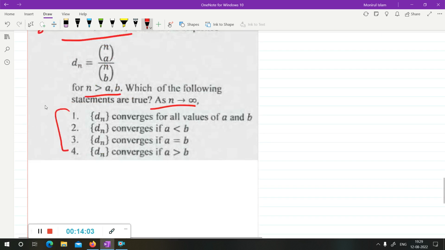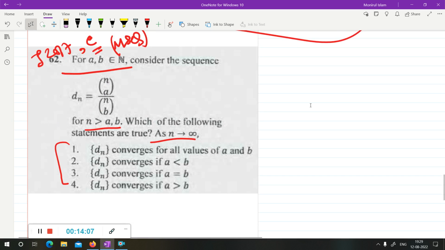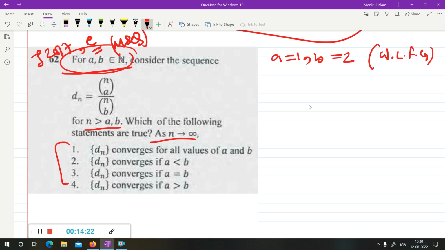So I'm going to check it one by one. For better understanding, fix some values of a and b. These a, b are natural numbers, so you can choose any arbitrary natural numbers. For my convenience, I'm choosing a equal to 1 and b equal to 2, without loss of generality. So for these natural numbers, a is less than b.